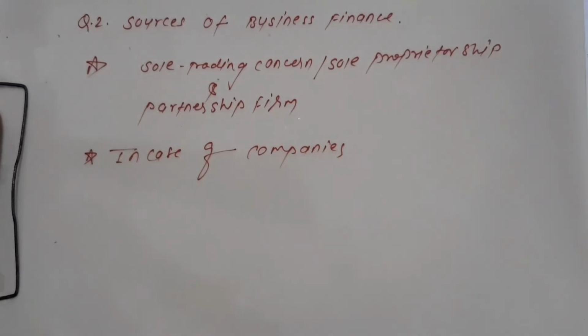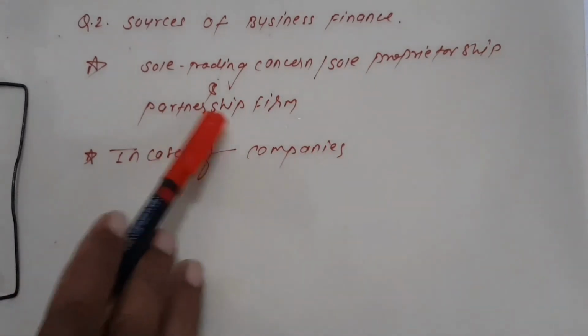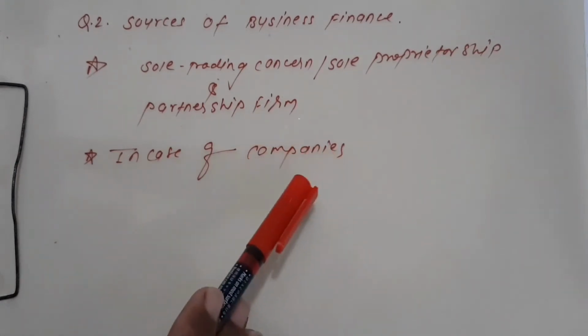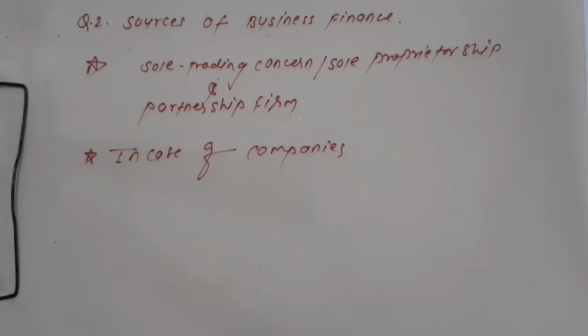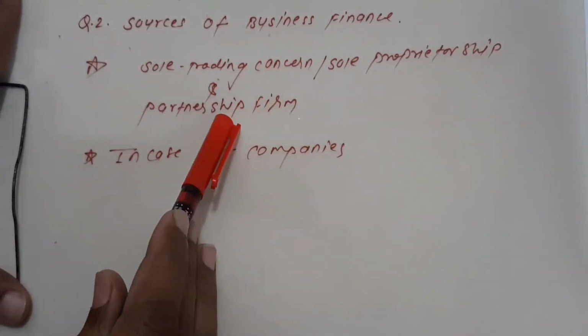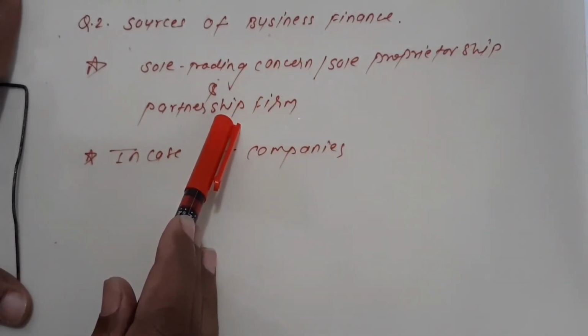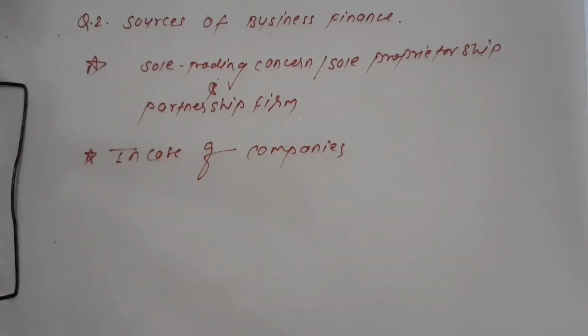Now the partnership firm is when two or more persons come together and work with common objectives. That's a partnership firm. And the company is with a large number of people. It comprises a large number of members. See, if a sole trading concern or a partnership firm requires capital, first of all they use